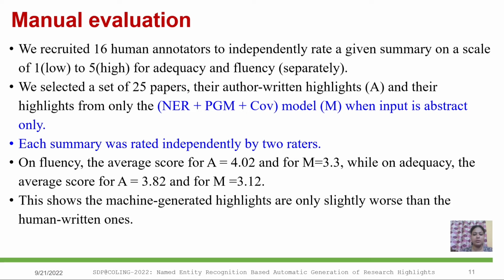On fluency, the average score for A equals 4.02 and for M equals 3.3, while on adequacy, the average score for A was 3.82 and for M was 3.12. This shows the machine-generated highlights are only slightly worse than the human-written ones.